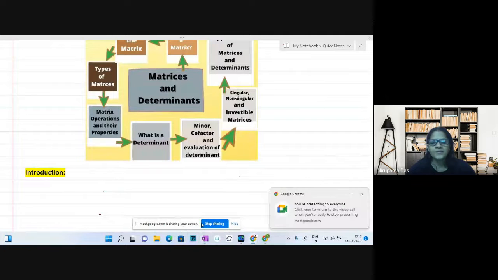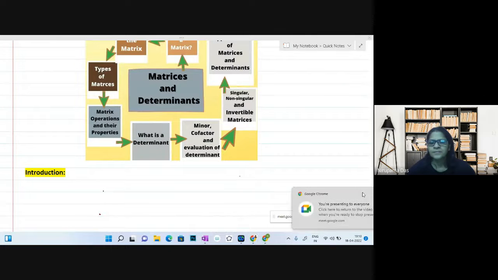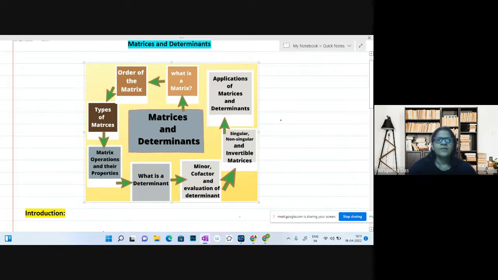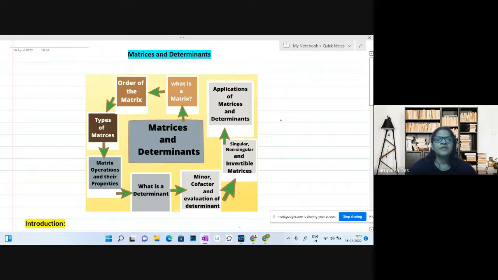Okay, so this is the topic we are going to start: matrices and determinants. This is chapter 3 and 4 of your NCERT textbook, and this is from the unit algebra.